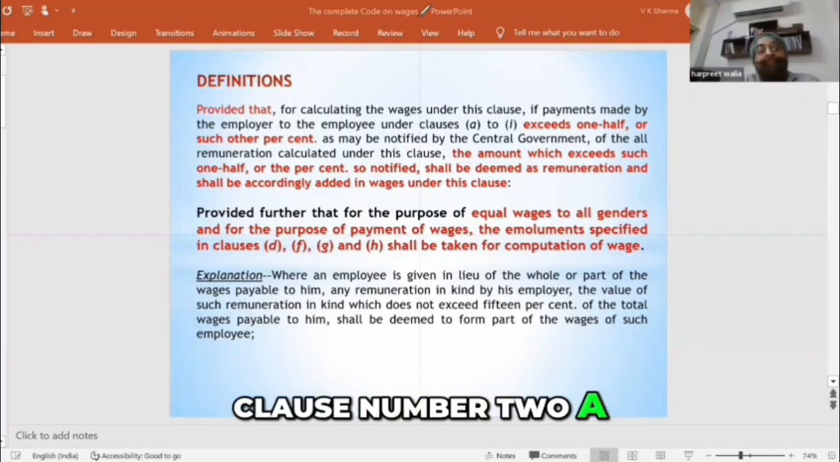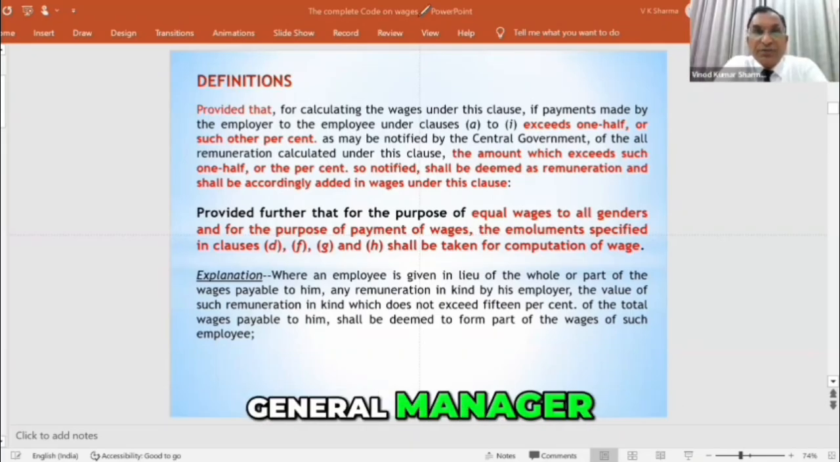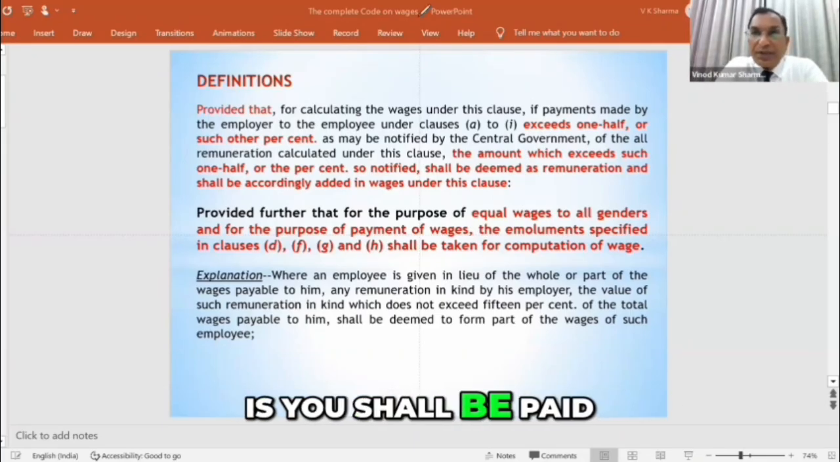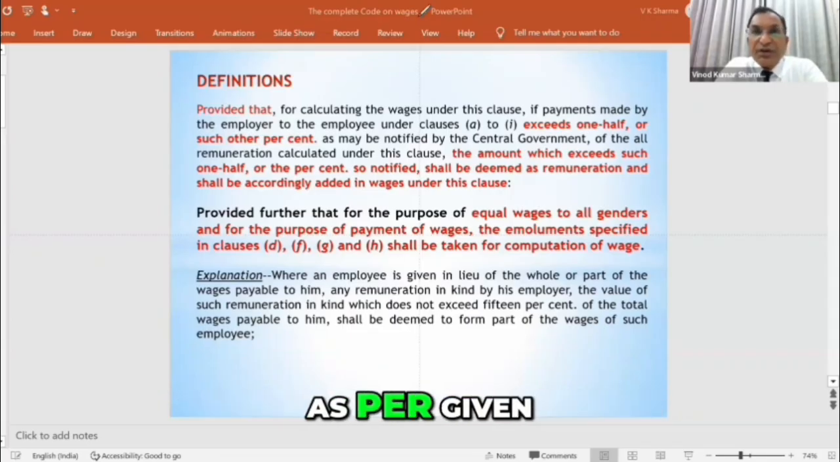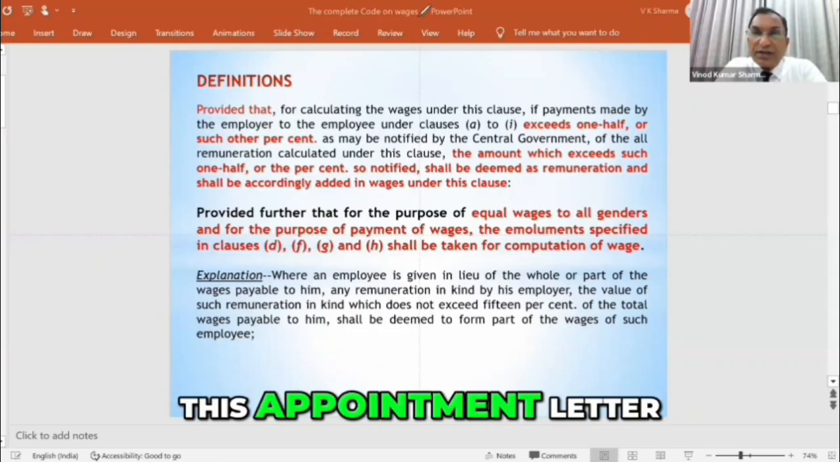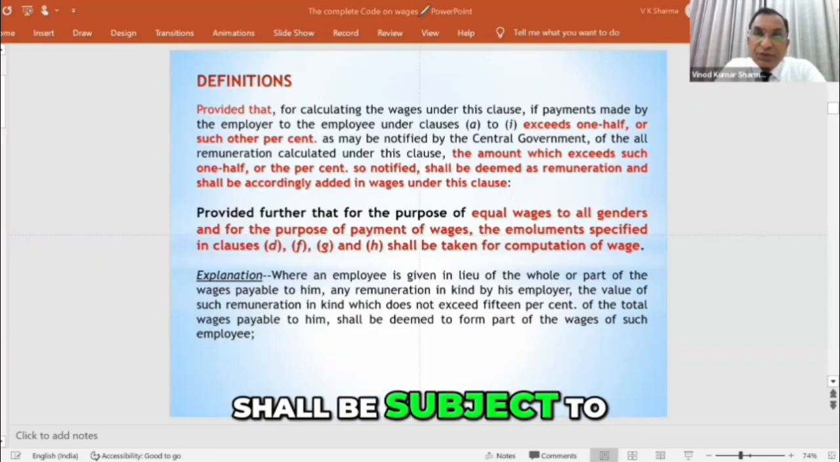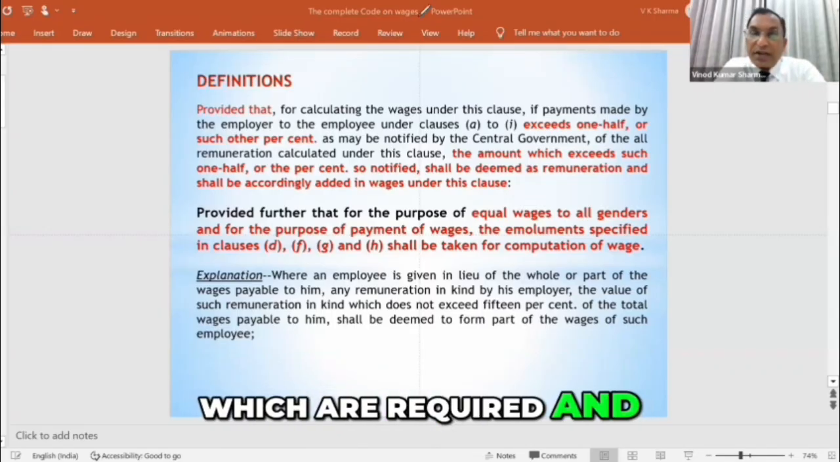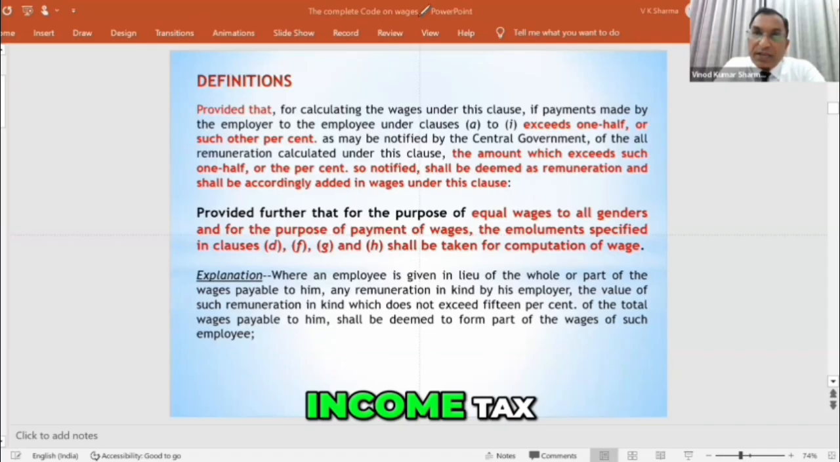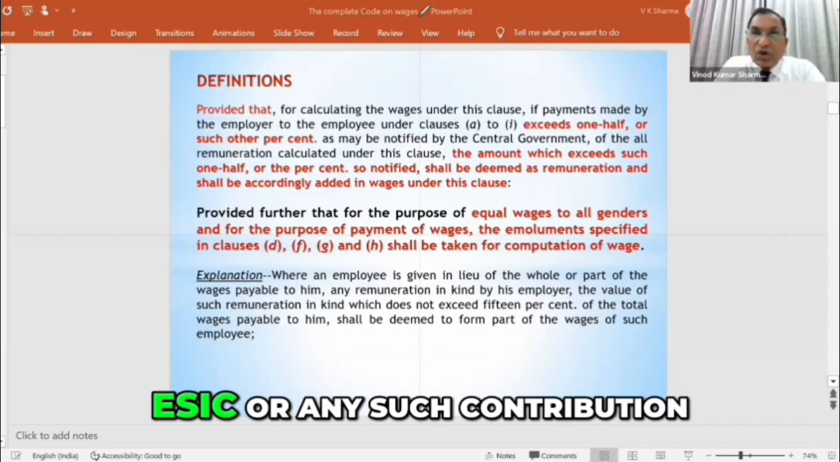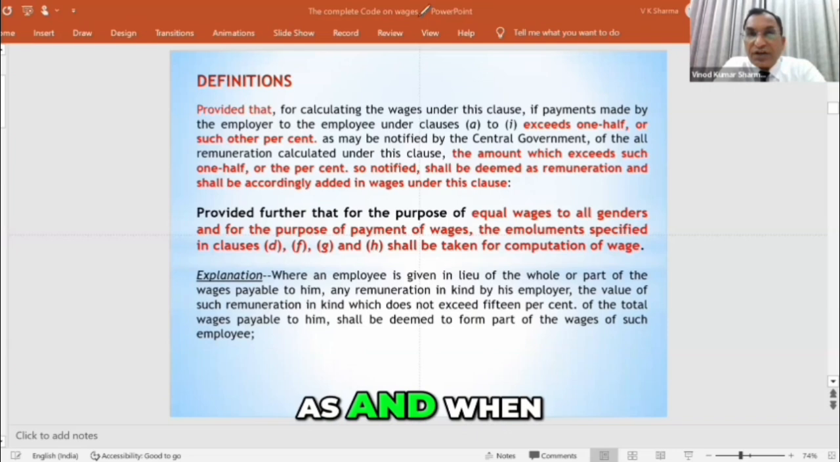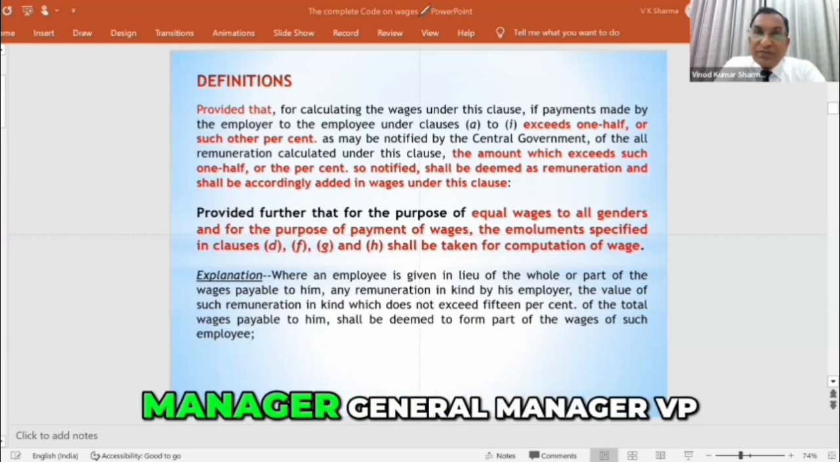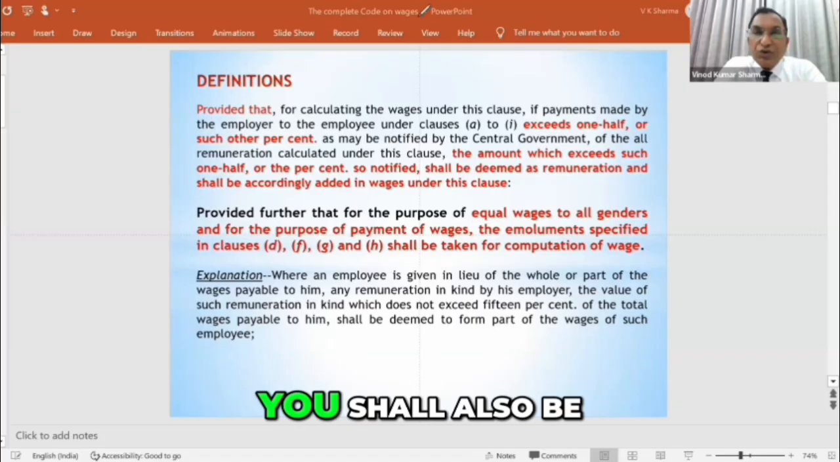Clause number 2A, in the capacity of manager, general manager, vice president, whatever it is, you shall be paid compensation and benefit as per the given annexure A to this appointment letter. This compensation and benefit shall be subject to various statutory deductions and other contributions which are required and mandated by the law, including income tax, PT, welfare fund, ESIC, or any such contribution as and when promulgated and notified by the law. Full stop.